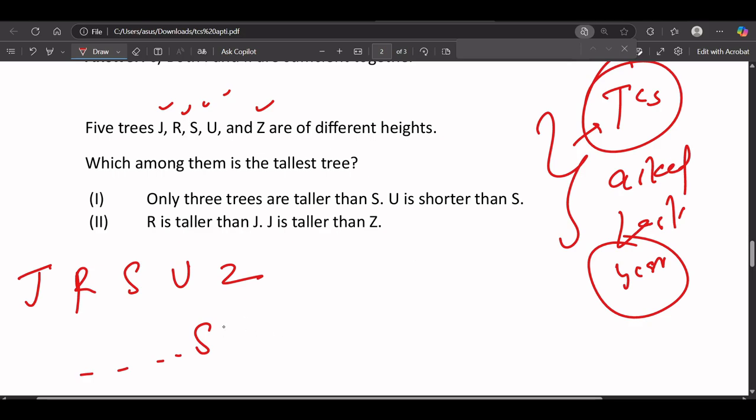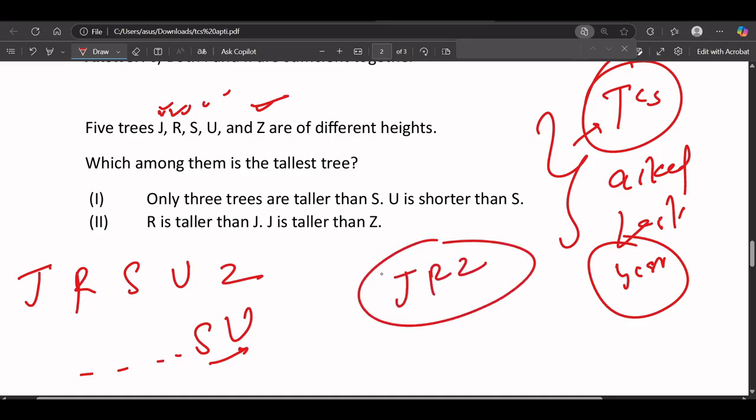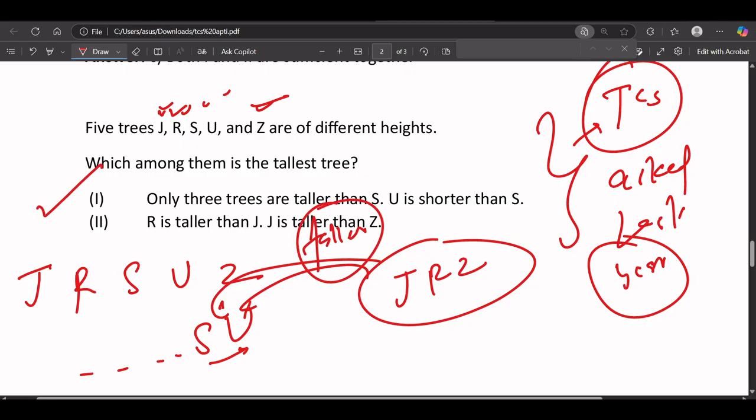U is shorter than S. That U will come here because it is shorter. Okay. Now what are the remaining three trees, which are J, R, and G? Definitely they are taller than S. Definitely it is true, because we already know from statement number one that J, R, G are taller than S. But can we find out the tallest from this one? No, because from statement 1 it is not clear which one is the tallest.